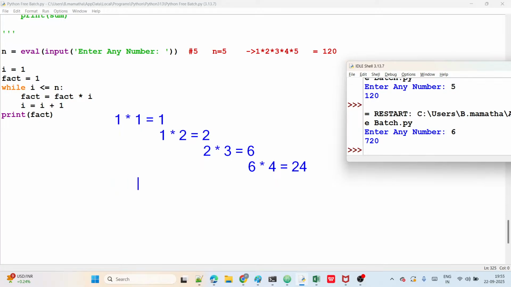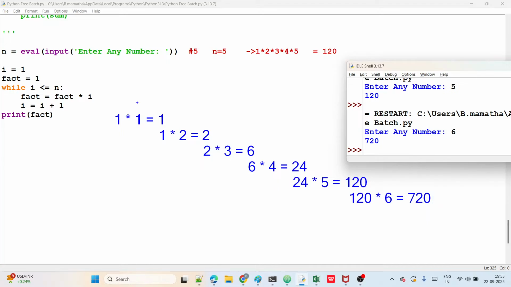24. Next fact is what? 24. I value how much here? I value is 5. Then how much now? 120. Next time fact is what? 120. 120 into I value how much now? 6. Right? Now how much here? 720. Right? 720, guys, here.